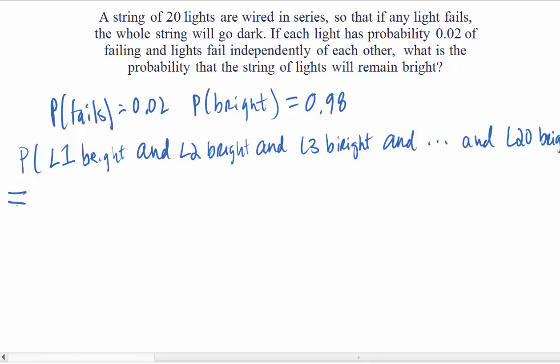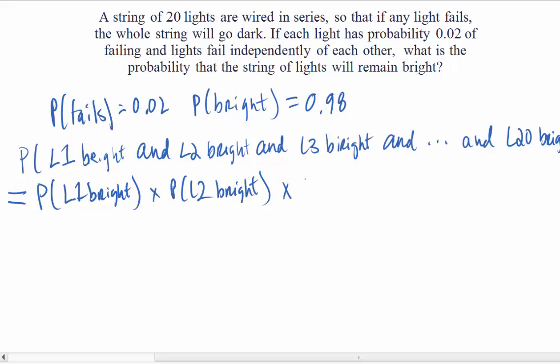Well, the good thing is that because each light fails independently of any other lights in the series of strings, then we can simply use the multiplication rule for independent events. So the probability of L1 staying bright times the probability of L2 staying bright times the probability of L3 remaining bright times all the lights in between times the probability of L20 remaining bright.